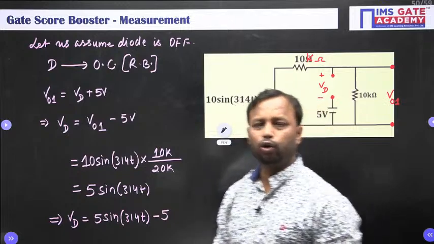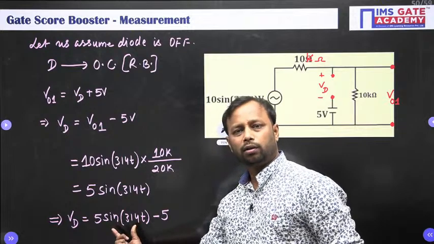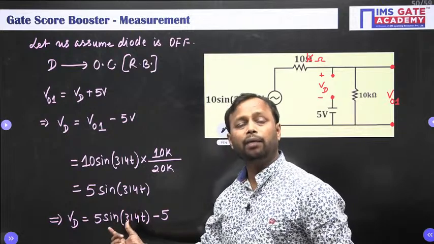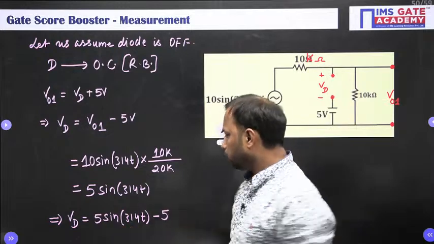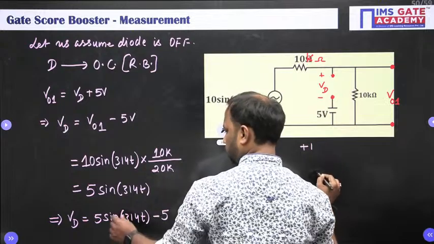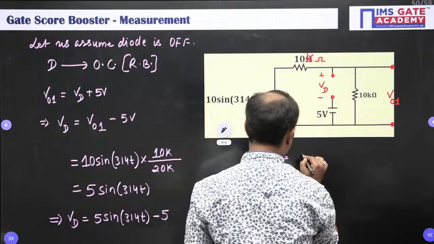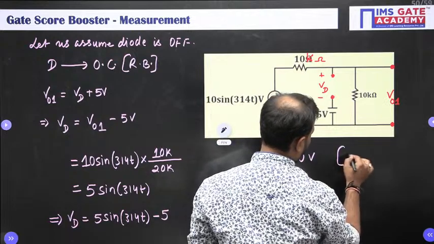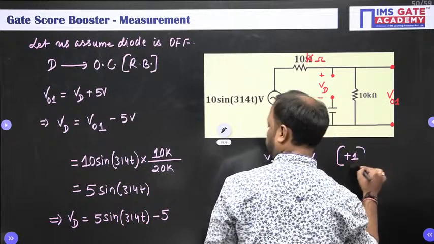No, it is not going to be positive, because what is the maximum value of sine? +1. What is the minimum value of sine in the negative direction? -1. So for +1, Vd will be 0 volt, is it or not?